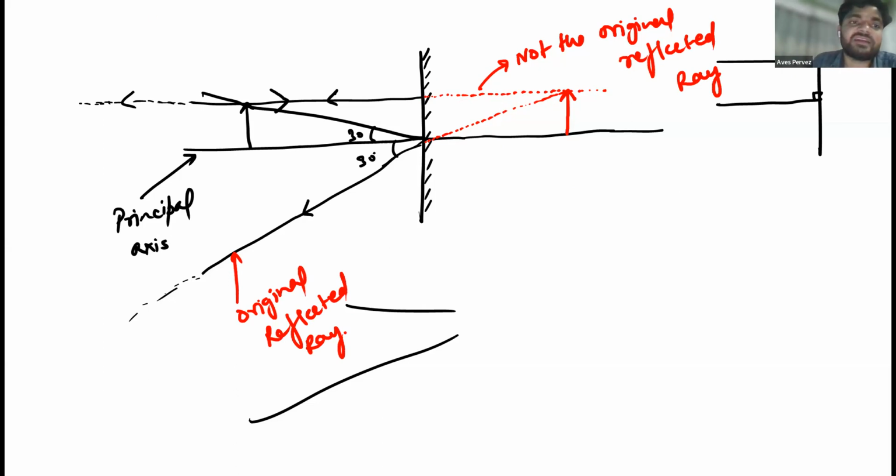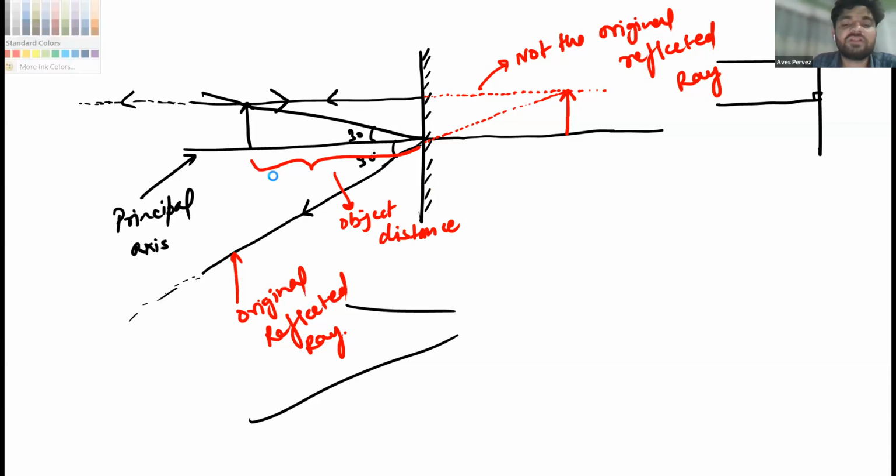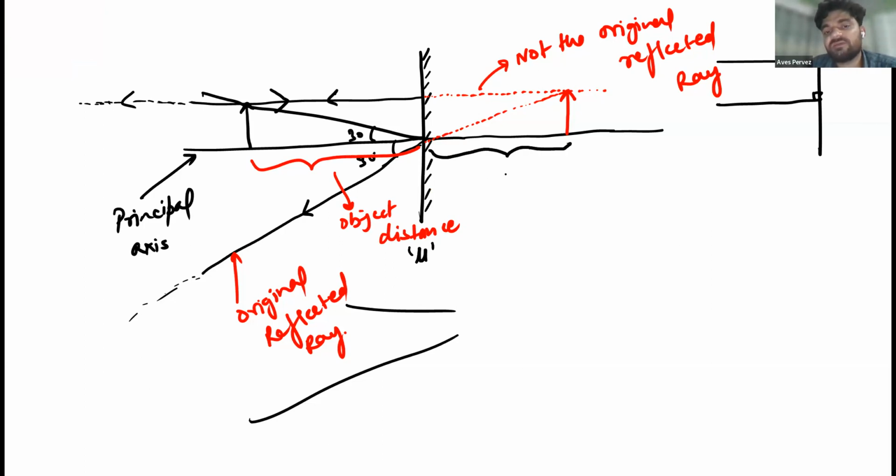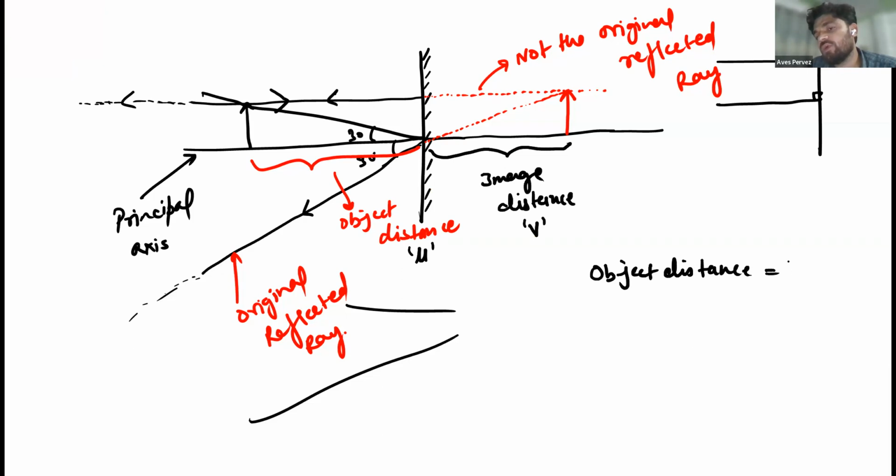So you will find that whatever the distance the object is placed in front of the mirror, let's suppose this is the object distance, and let's consider it with a letter, U. And let's suppose this is the image distance, and let's consider it with a letter, V. So you will find that the object distance will be equal to the image distance.